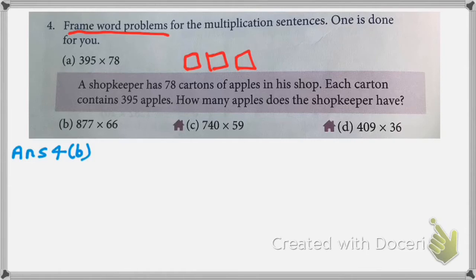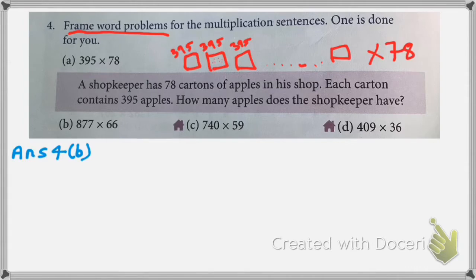So this carton contains 395 apples. Similarly, students, there are a total of 78 cartons. We have to find out how many apples the shopkeeper has. Like that, he has formed one word problem.